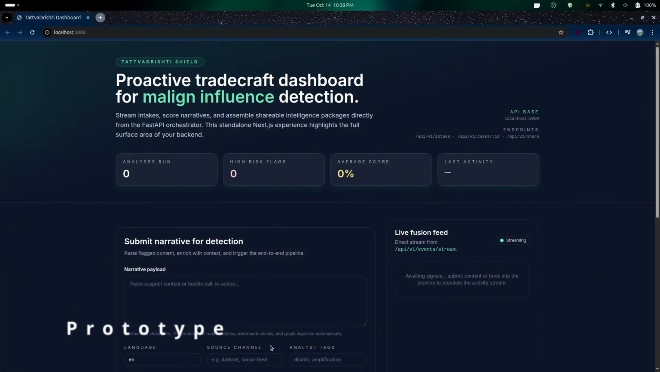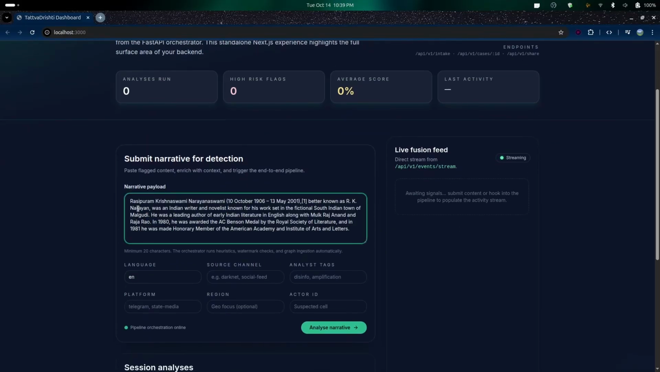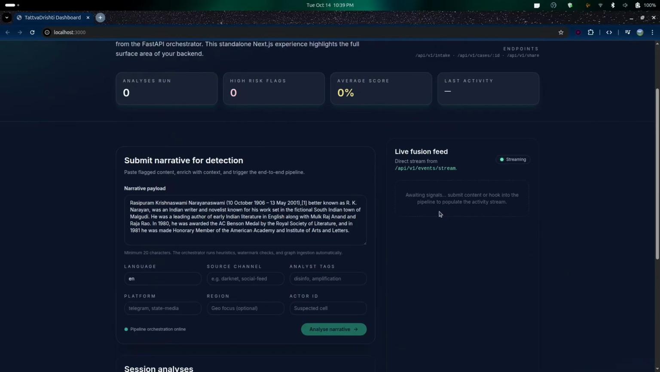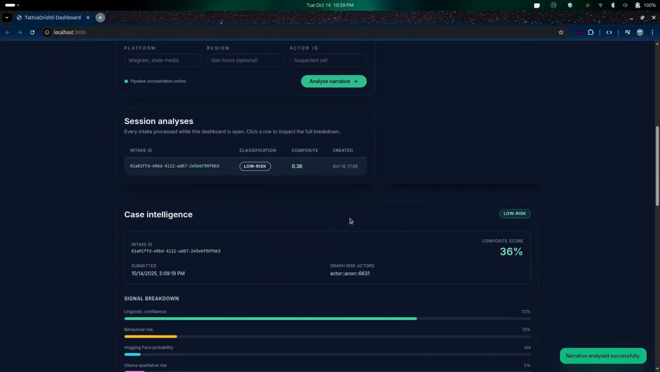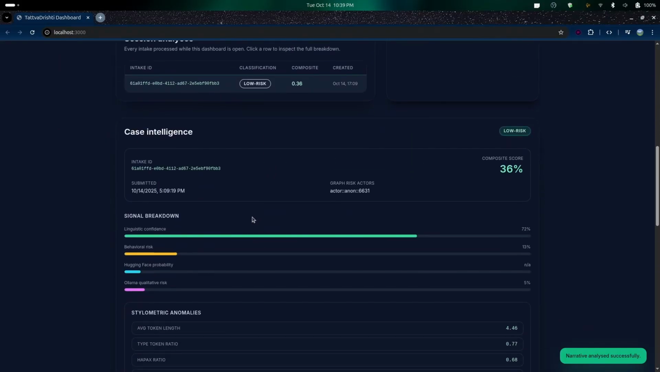This is a dashboard we have created to demonstrate the capabilities of our API. This is a simple dashboard which shows the entire statistics that the API generates. And this is an excerpt from Mr. R.K. Narayan's Wikipedia page. This is authentic text from a very leading Indian author. Let us see what the API returns when we try to analyze it. And as we predicted, this text is safe.